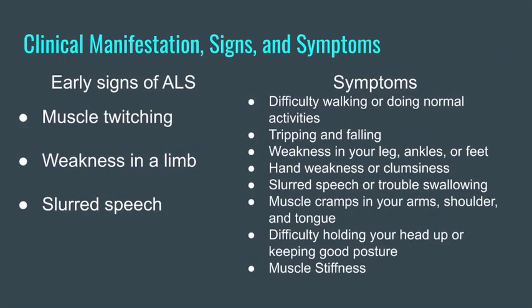So let's talk about the signs and symptoms and clinical manifestations of ALS. When you first have the signs of ALS, you will usually see muscle twitching, weakness in the limbs, and slurred speech. But once you fully get ALS, you will have difficulty walking or doing normal activities.